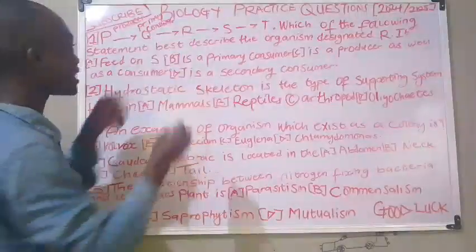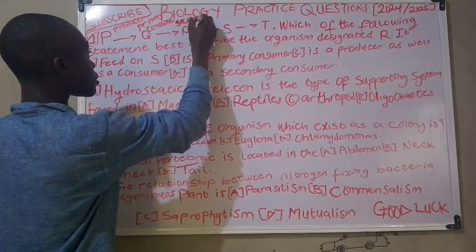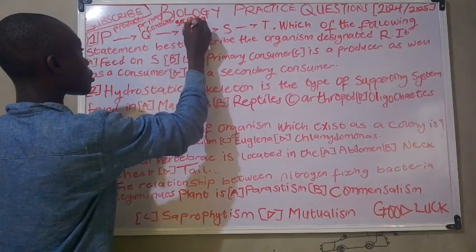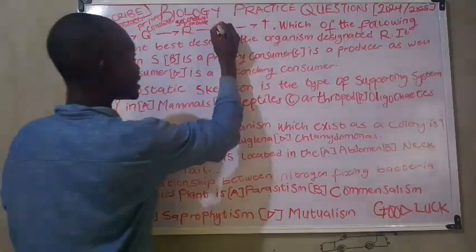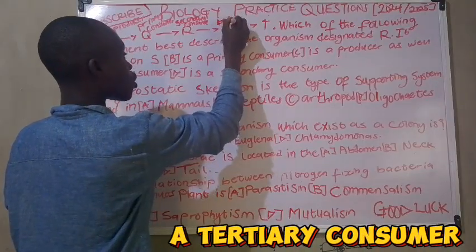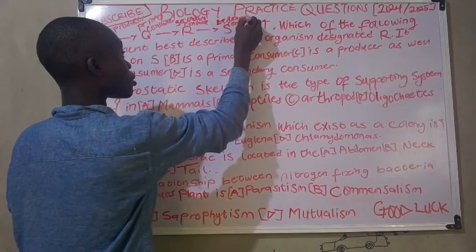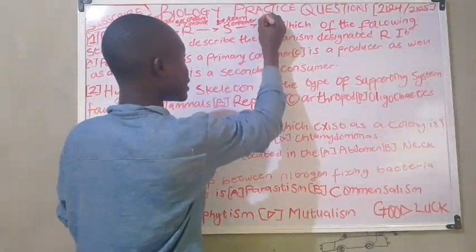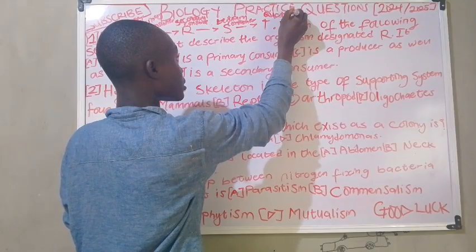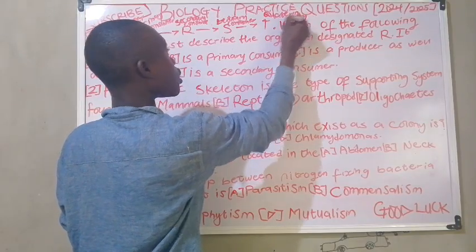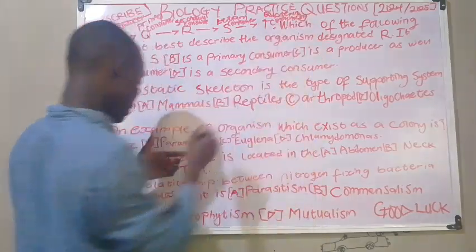This R is a secondary consumer. This is a tertiary consumer, and this is a quaternary consumer. Okay, that should be noted.